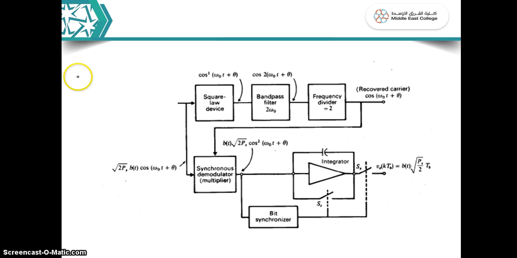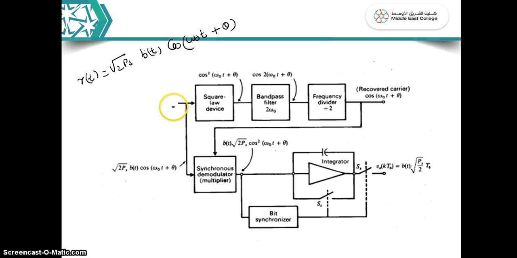As I told you, your received signal r(t) is equal to root 2 Ps into b(t) cos of omega 0 t, which was the transmitted signal, plus theta. There is a phase change when it is traveling through the channel. The noise that is affecting this signal causes the theta phase change.